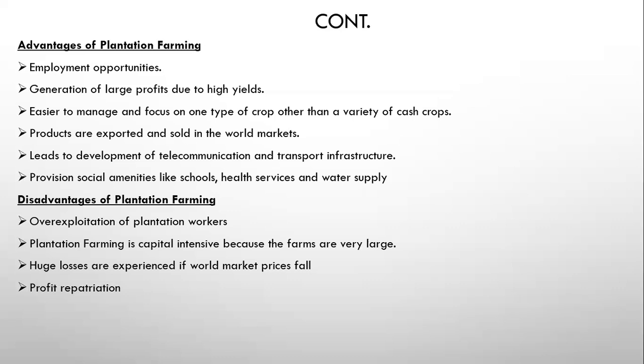Profit repatriation. Now, when we say profit repatriation, we mean the profits or the monies that are generated on plantation farms are usually exported to other countries. So remember, we said plantations are usually owned by foreign nationals.